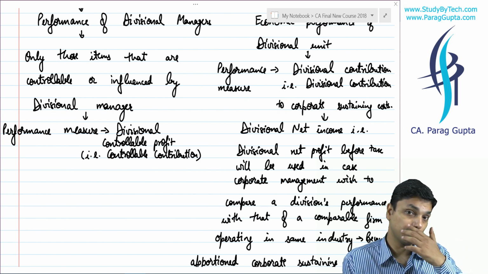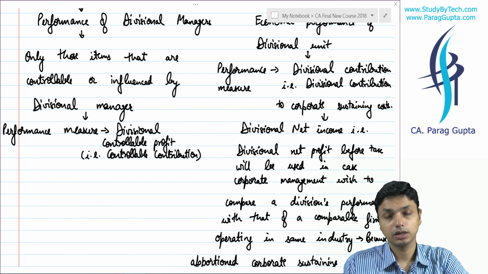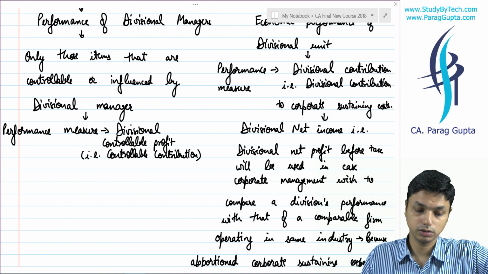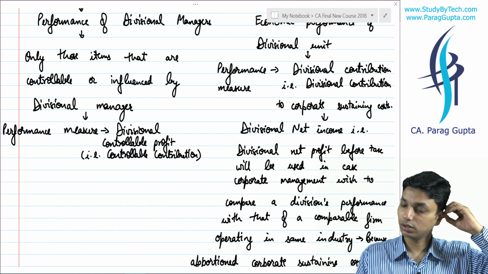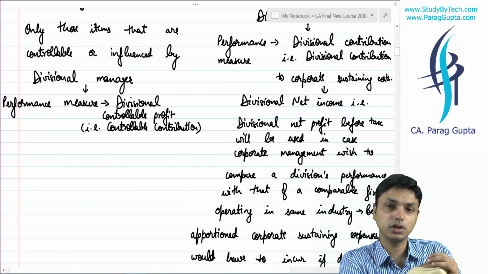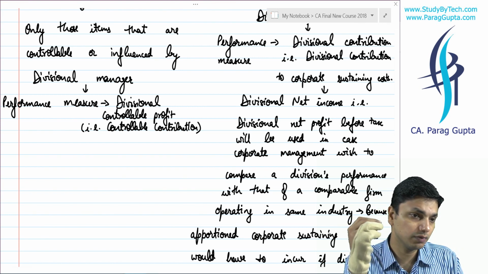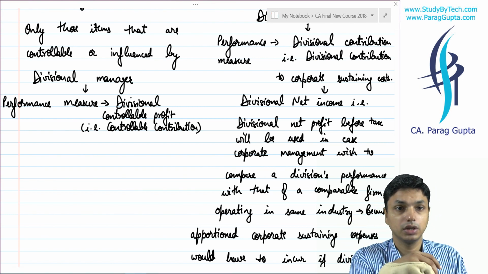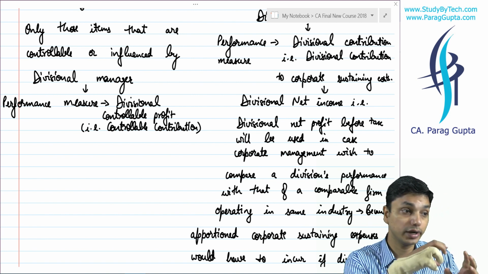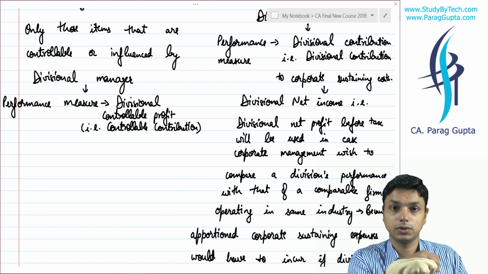If we talk about divisional performance, the unit's performance, it is majorly dependent on what? Divisional contribution. What is divisional contribution? We subtract from controllable contribution certain expenditures that are avoidable in nature and shall be levied on the division.